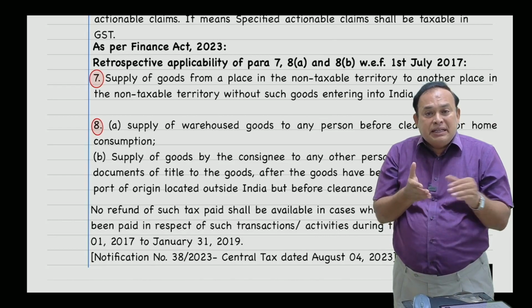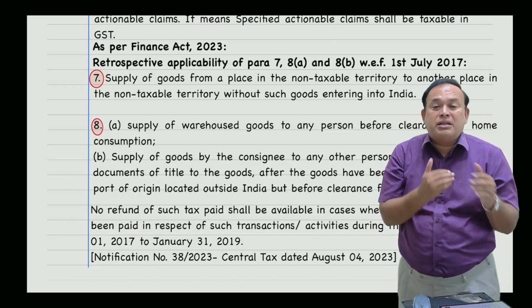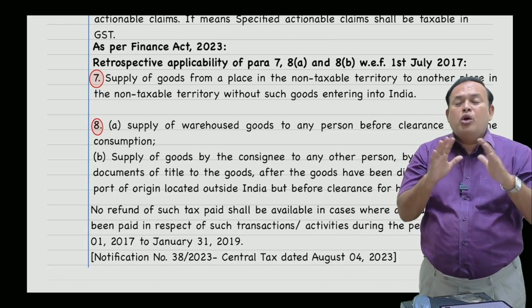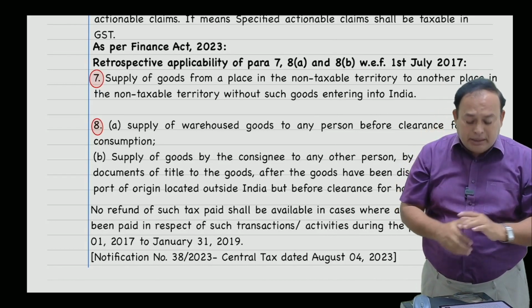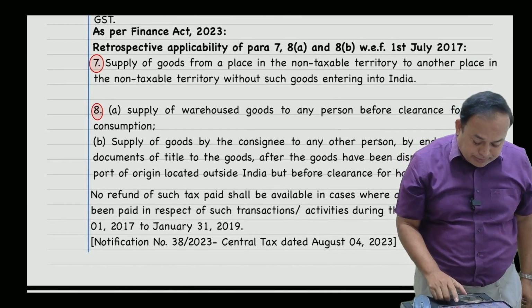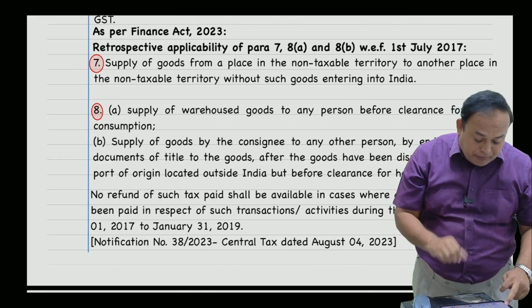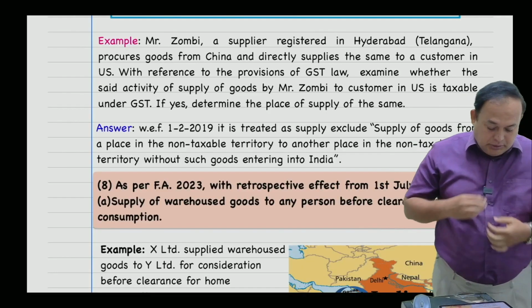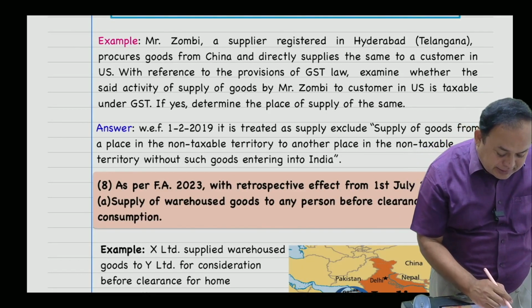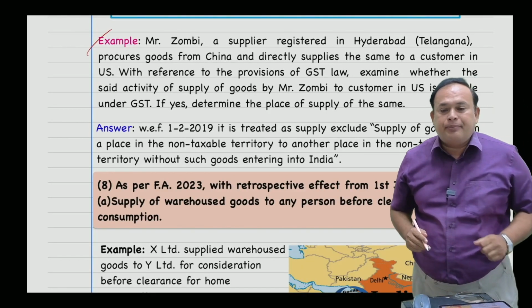They said this in the Finance Act 2023, only now. But anyhow, what is this transaction? First of all, understand the transaction as follows. Presenting to you for a kind consideration an example in this regard. Here, if you refer to this example, my dear sir, you will be able to understand.